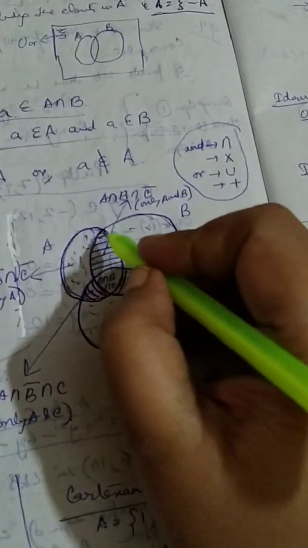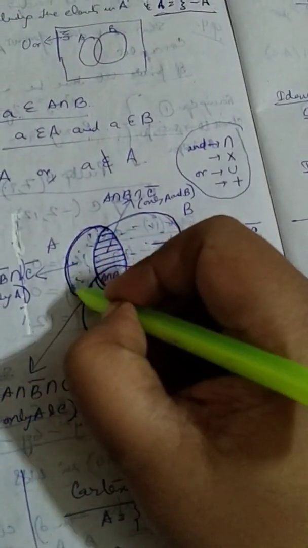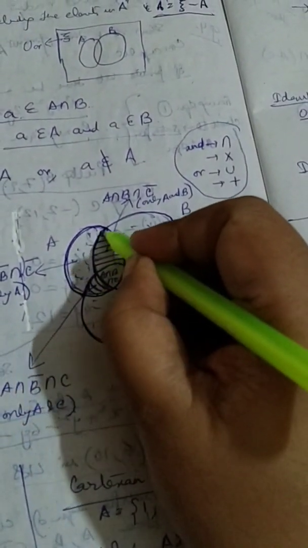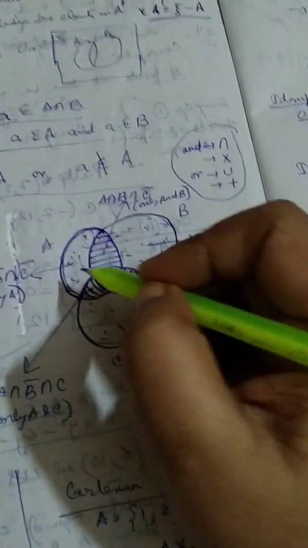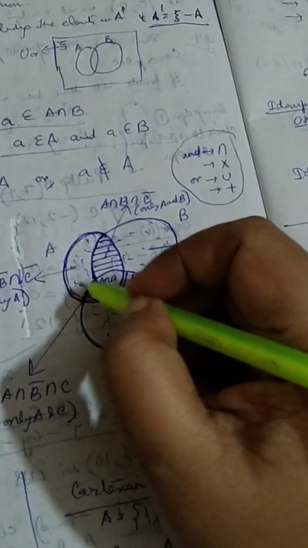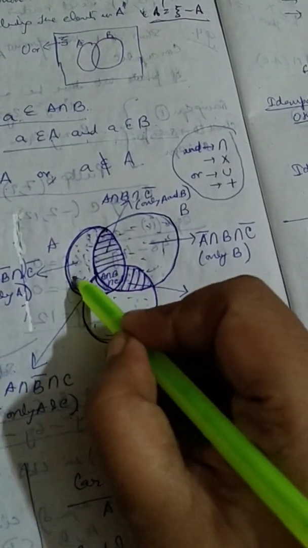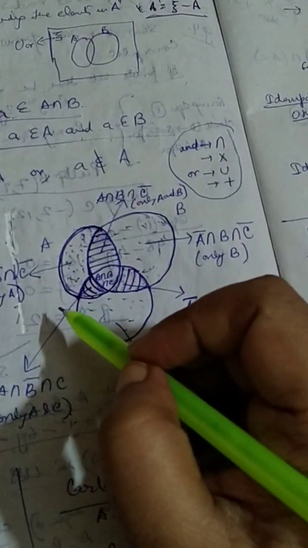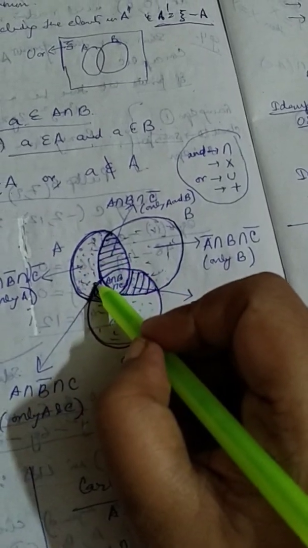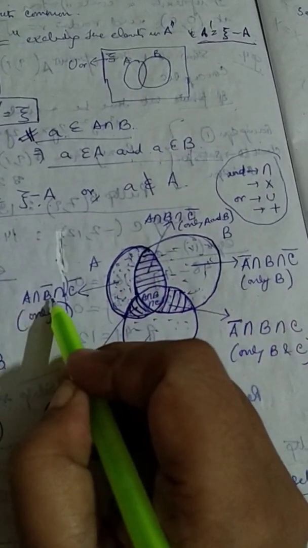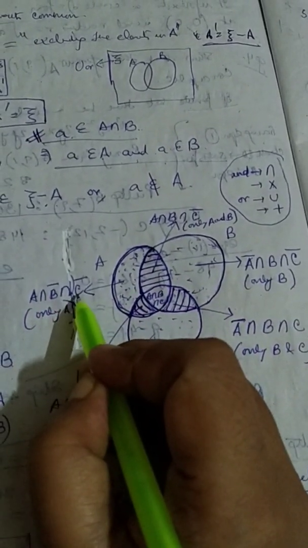Okay. Now the dotted portions, this half moon over here, not actually a half moon, whatever. So this portion contains elements which are there in A only, and they are not in B and not in C. So therefore it is A intersection B bar intersection C bar.